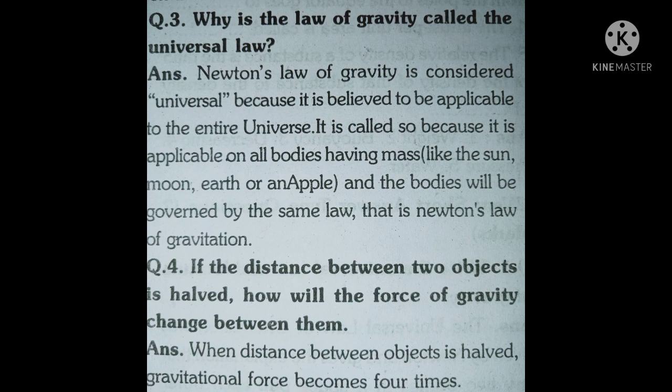Question third. Why is the law of gravity called the universal law? Answer: Newton's law of gravity is considered universal because it is believed to be applicable to the entire universe. It is called so because it is applicable to all bodies having mass, like the sun, moon, earth or an apple, and the bodies are governed by the same law, that is Newton's law of gravitation.